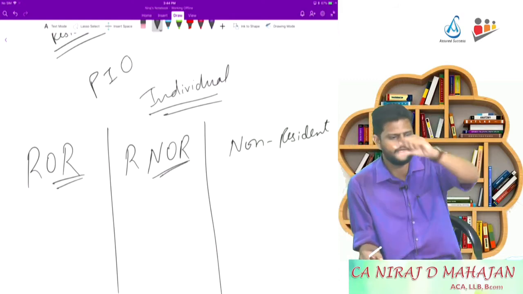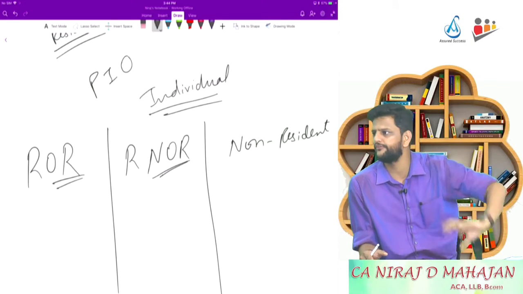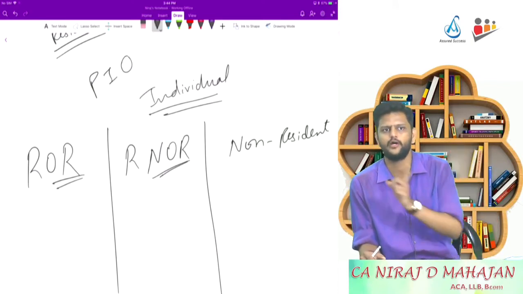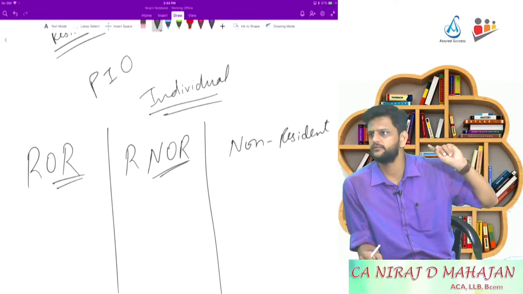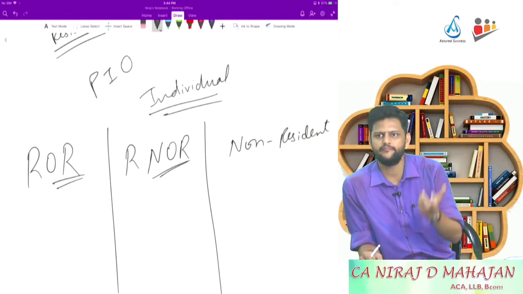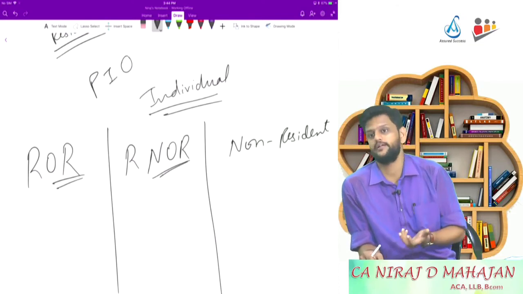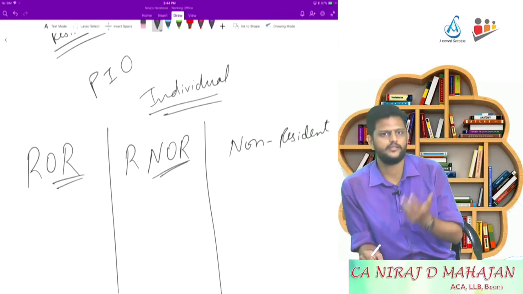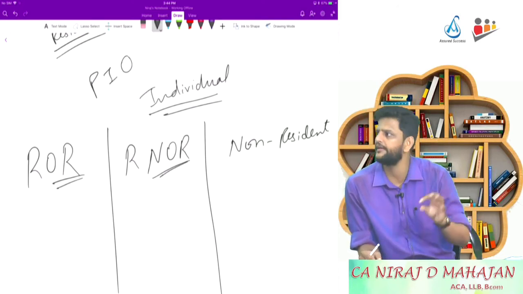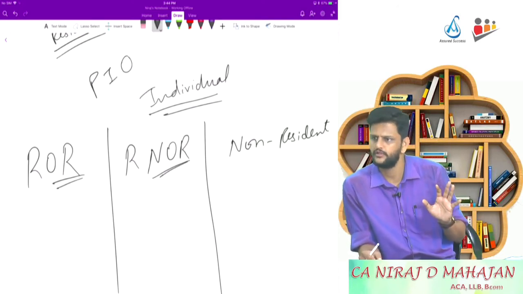Are you following? So isn't the first line common for all three of them? ROR, RNOR, NR. So what analysis can you do? Whichever income is getting generated in India. Very good. That is taxed in India. That means if the source or the income generation place is India, that will be taxed. Are you following?